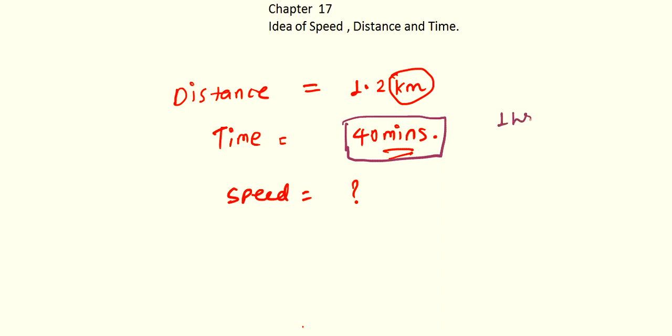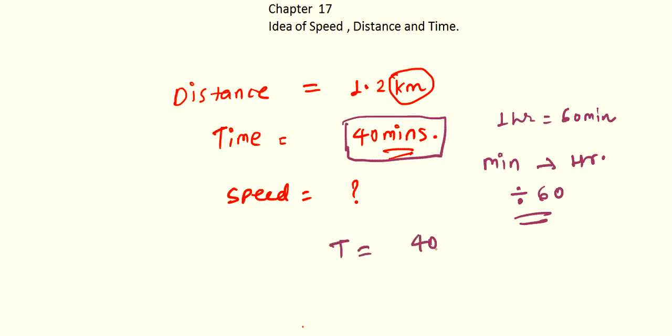As you know, 1 hour equals 60 minutes, so whenever you convert from minutes to hours, you divide the quantity by 60. So this 40 minutes will be 40 by 60. The zeros get cancelled, 2 twos are 4, 2 threes are 6. So we got time 2 by 3 hour.